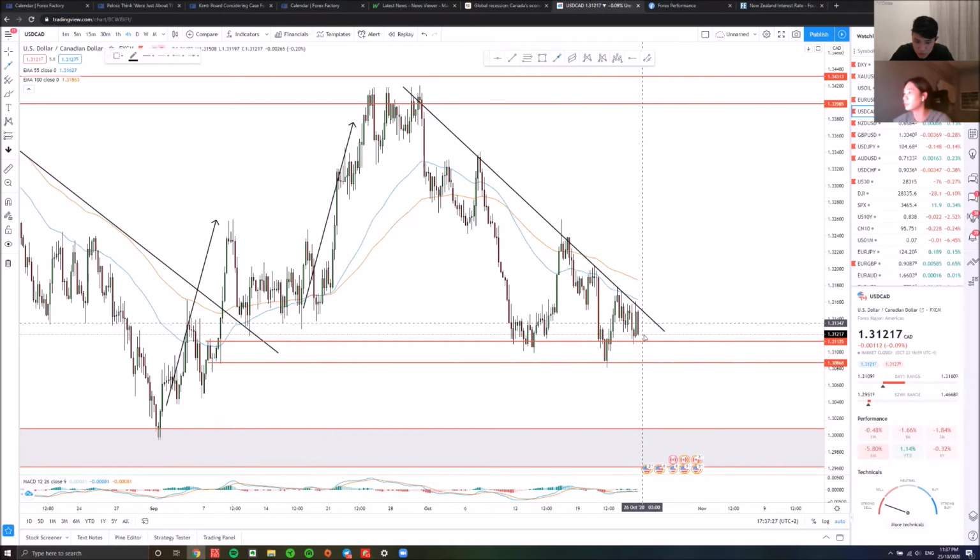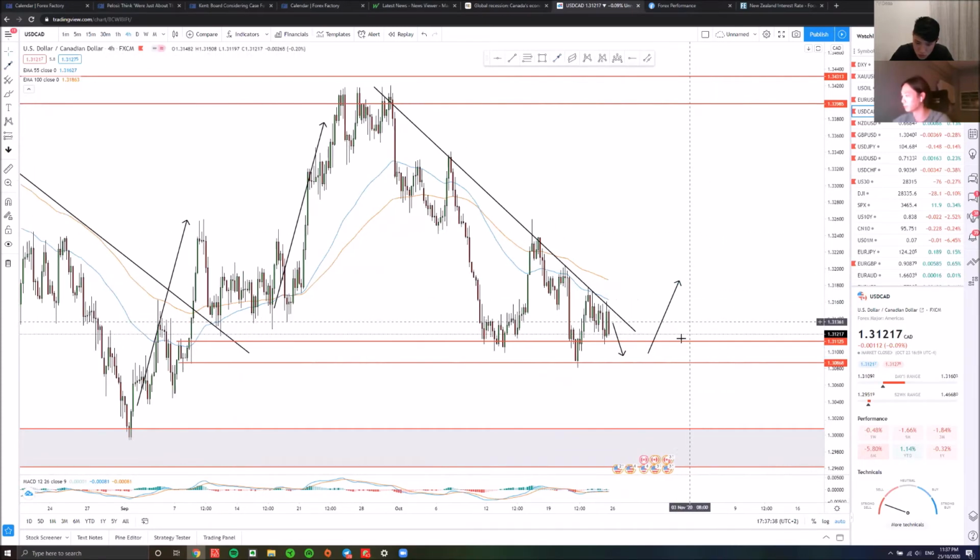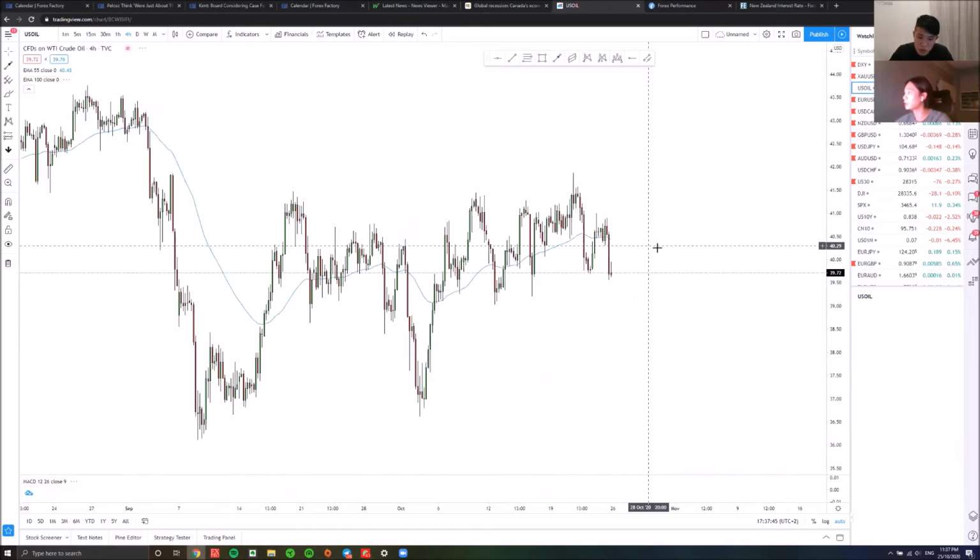So this week, if price could come back into this level, and if we see support, and also watching the dollar index, if we are bullish on the dollar, we could look to buy dollar CAD at this level of about 0.30 to 31.